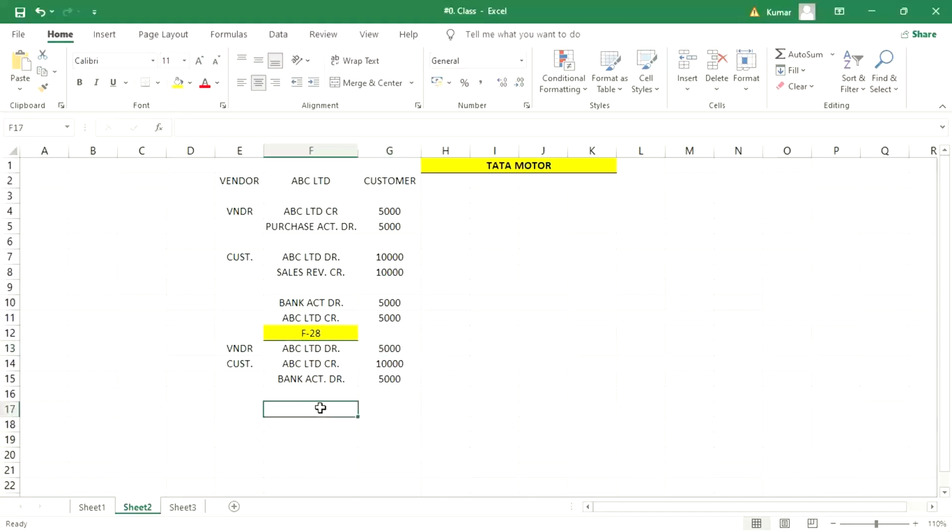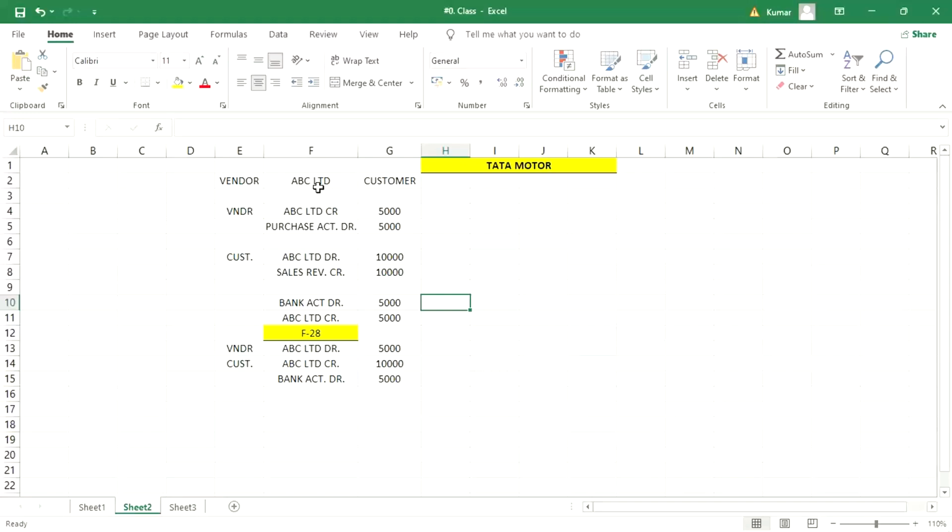Generally, the major requirement is that a particular entity is our vendor and also our customer, right? As a vendor, we have purchased certain goods from that particular organization. And as a customer, we have sold certain goods to that same organization, right?